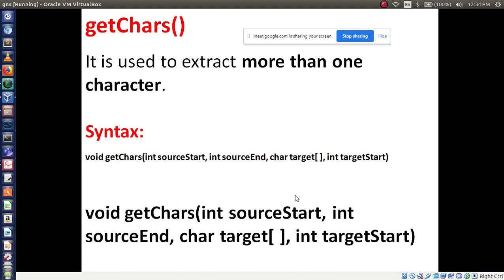And the syntax is like this. void getChars, int sourceStart, int sourceEnd. Here you have to mention the index number from which it will start and which index number it will end. So you are getting more characters. Then char target. Here another array you are placing, that is the target. And this newly defined array starts from which index, like this. That is the meaning. Okay, let's see.